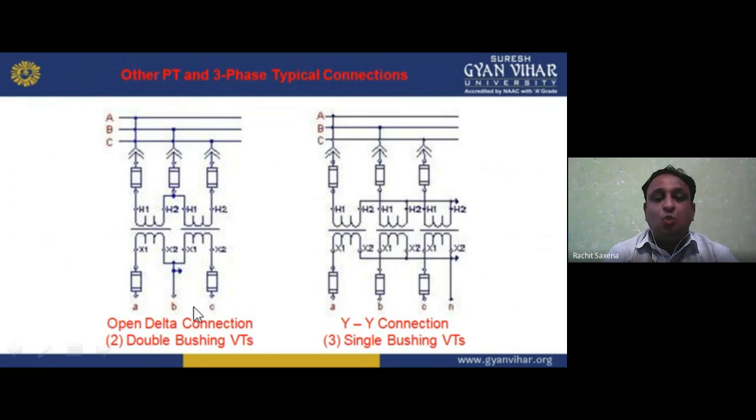This is known as the open delta connection. That is basically what open delta means: two transformers we are using only, not three. Open delta bushings, VTs. If I'm talking about the star to star connection, basically single bushing VTs we have. So we have three transformers connected for the three phase. It is simply star to star, basically YY connections. And the previous one is VV connection, that is open delta.